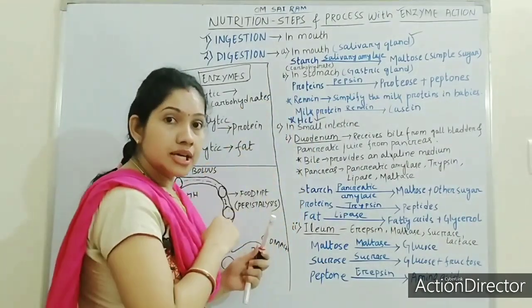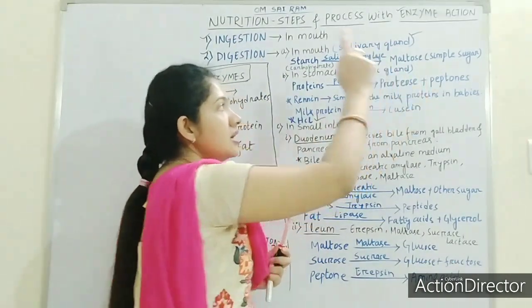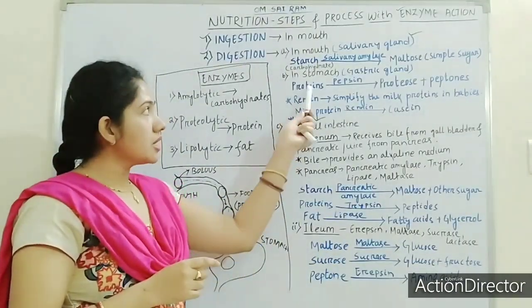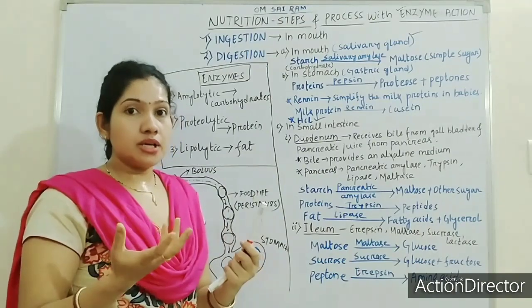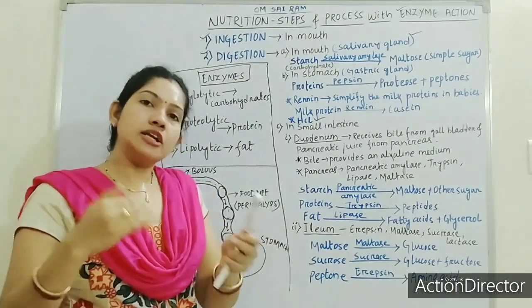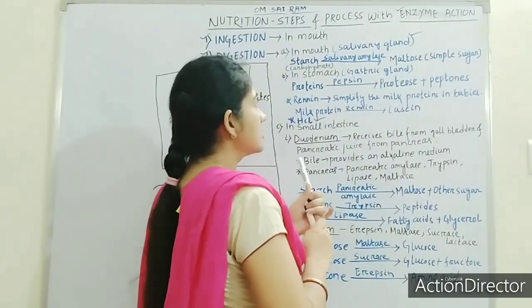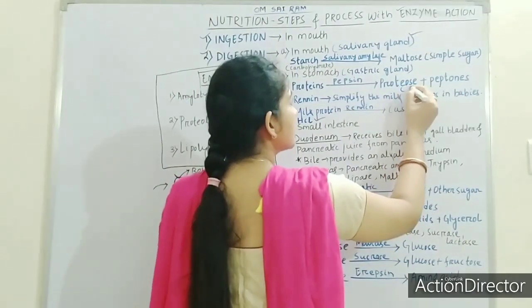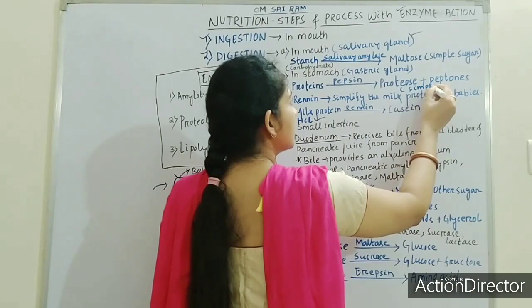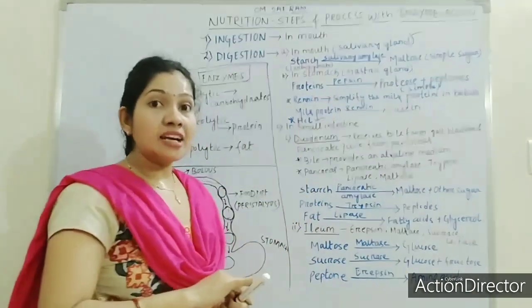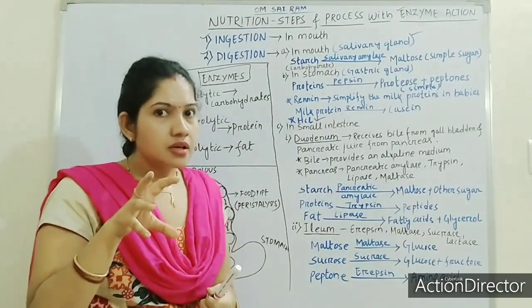It converts proteins to proteose and peptones. Okay, it will convert protein, meaning the complex protein, into simple protein. Okay, here in bracket we can write simple protein. So here pepsin acts on the complex proteins.